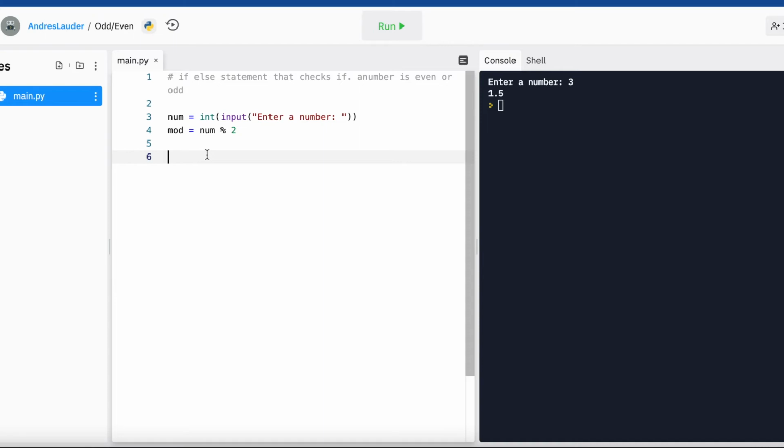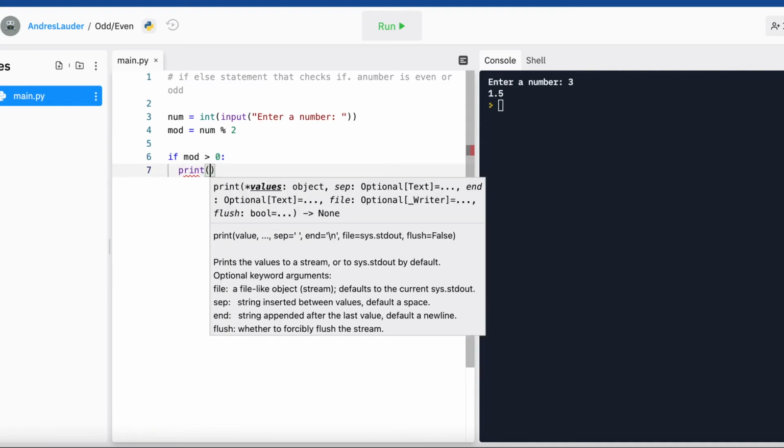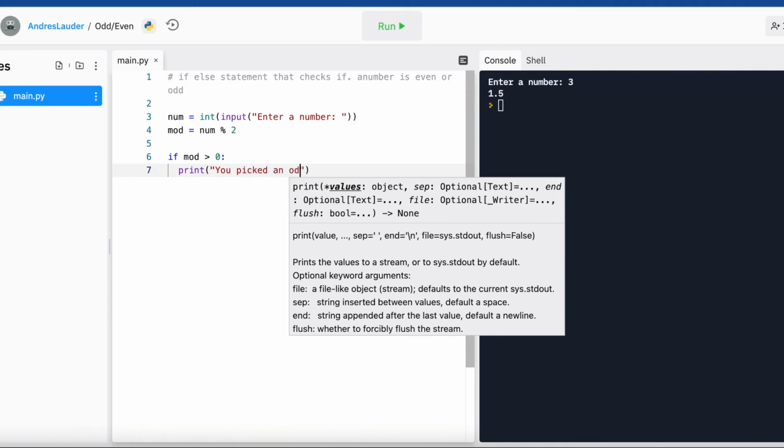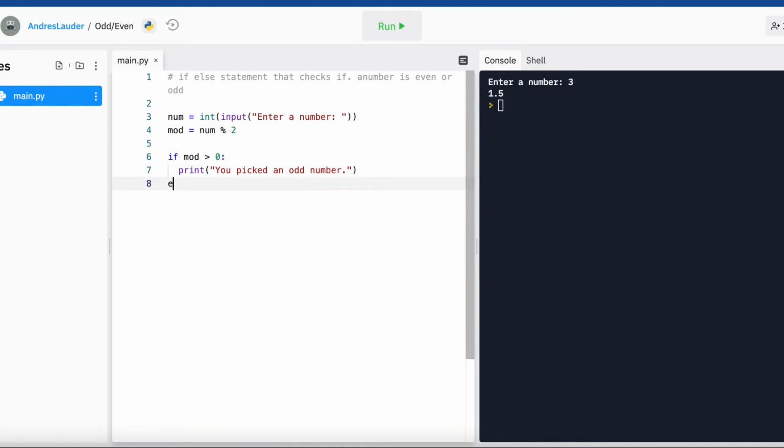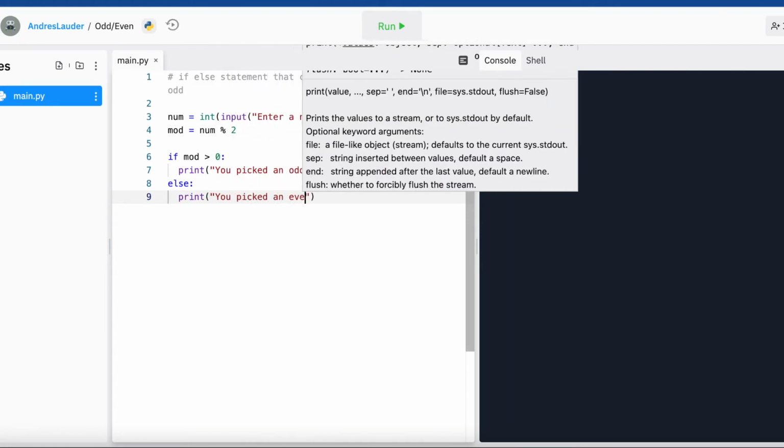Anyways, we have an if-else statement. So here we do if mod is greater than 0, excuse me, print you picked an odd number. Else, so if you are confused on if-else statements, please check out one of my other videos because that explains a little more in depth of what that is. And also there's some resources online, W3 Schools, Python documentation. There's a lot of resources out there that kind of walk you through these simple things in Python, and it's really crucial that you understand if-else statements. So else we do print you picked an even number.